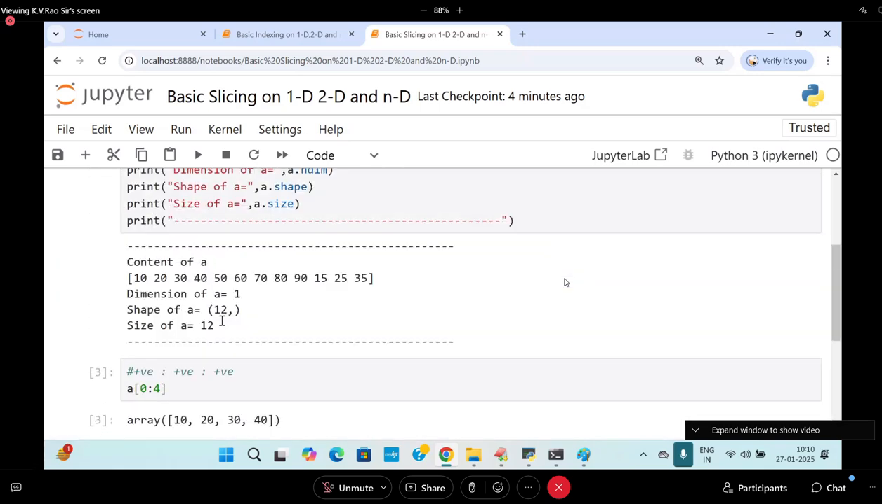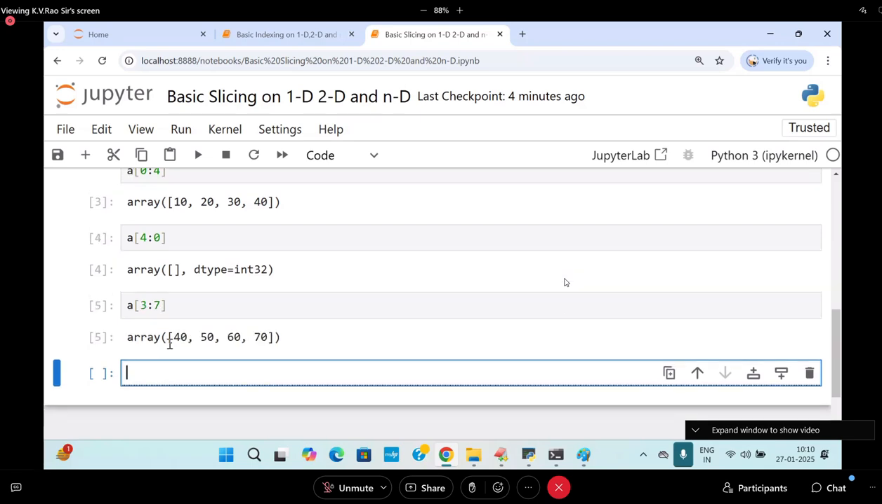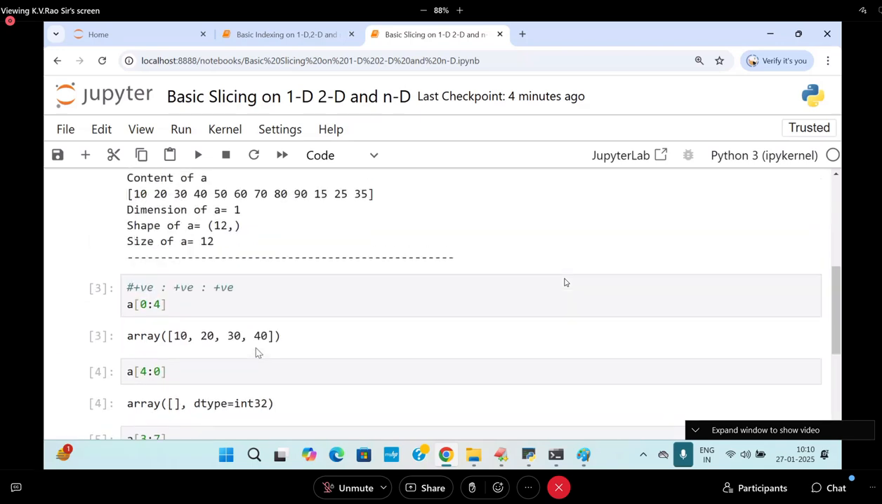Get the elements. So let it be 3 colon 7, I will write it. So I'll be getting the elements something like this. Are you following me?